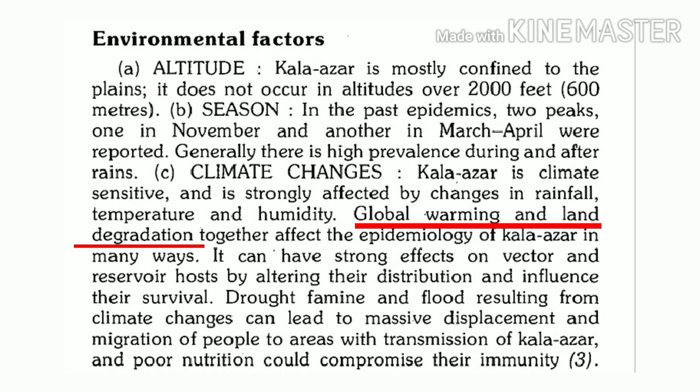In addition to this, when natural disasters occur like floods or famines, this also favors migration of people, and as we said, movement or migration of people due to any reason between non-endemic and endemic areas favors transmission of disease.